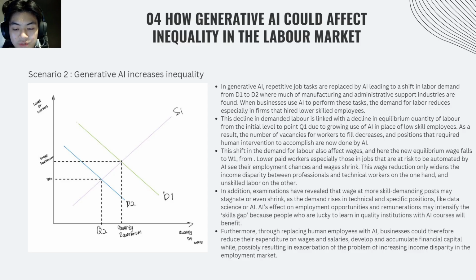Many administrative and support jobs are replaced by AI, while more technical and skilled positions remain unaffected. Additionally, there is evidence that more demanding positions may shrink due to AI replacing entry-level roles, creating a larger gap between high and low income workers. So this scenario warns us about the risk of deepening inequality if AI is not managed carefully.